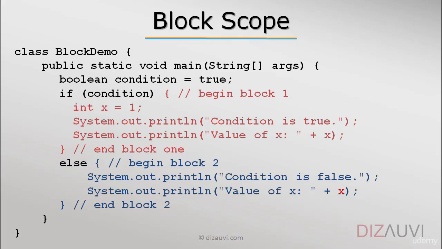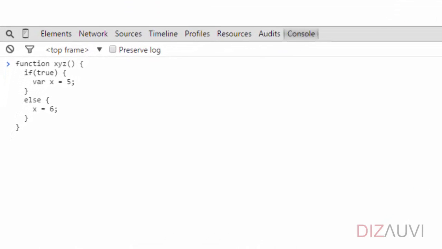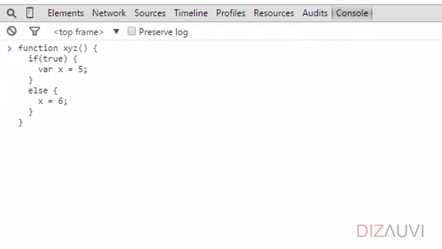Function scope, on the other hand, means that a variable declared anywhere within a function is accessible within the whole function. So in this example, we have declared a local variable x inside the if block, but it can also be accessed from the else block or even from outside the complete if-else statement.